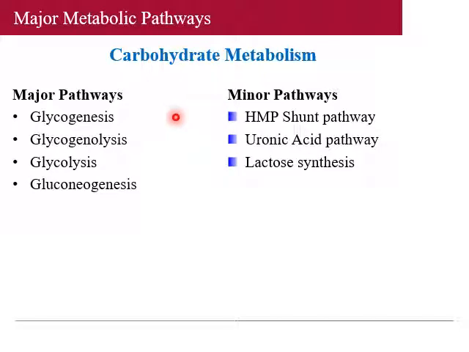So these are the major metabolic pathways which we have already learned. Under the heading of carbohydrate metabolism, we have learned major and minor pathways like glycogenesis, glycogenolysis, glycolysis, gluconeogenesis, etc. That means glycogen synthesis, breakdown of glycogen, oxidation of glucose to pyruvic acid or lactate, then synthesis of glucose from non-carbohydrate substrates. Minor pathways like the HMP shunt, especially for the synthesis of NADPH, then the uronic acid pathway for the production of glucuronic acid, then lactose synthesis, etc.